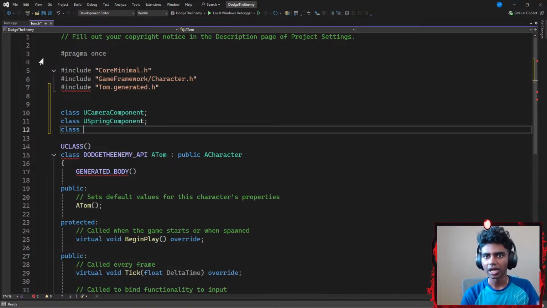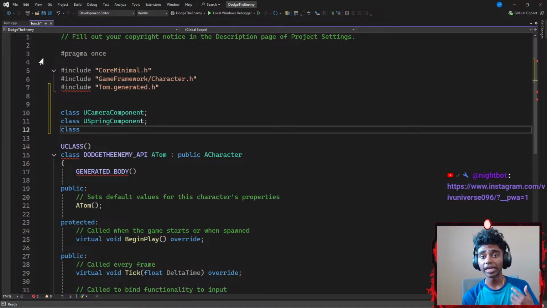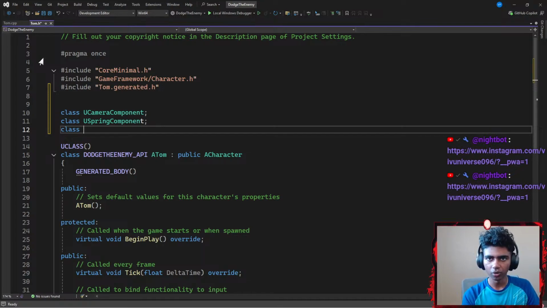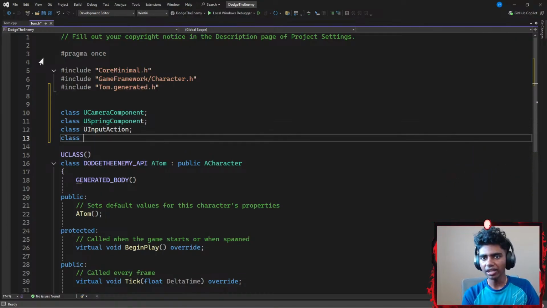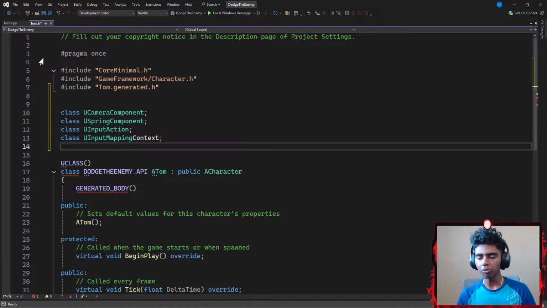And then what else would I need? I might need another class for my input actions because I do have a bunch of input actions. So I'm going to go with something like a u input action. Let's go with something like action ending with a semicolon. And then, since I have input actions, I might need my input mapping context as well because I did create an input mapping context. So I'm going to go with something like a u input mapping context. There we go.